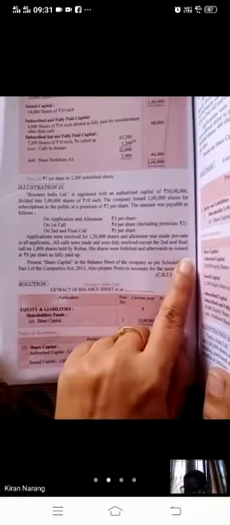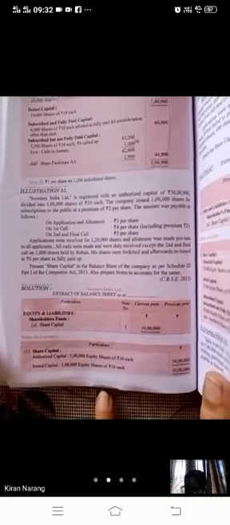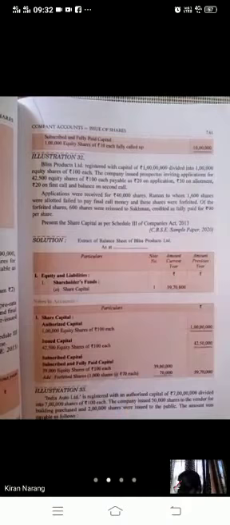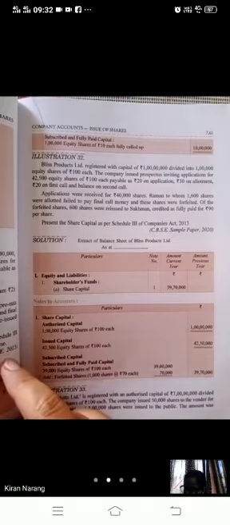But if these shares are reissued fully paid to someone else, no entry we have to show in that. That means till now we have only 1 lakh shares. Whether they are forfeited and reissued, it is not shown in the balance sheet. We will just write 1 lakh equity shares of rupees 10 each and 10 lakh will be the value of share capital. We will not mention here the forfeiture and reissue. The forfeiture and reissue is always mentioned where? In the journal entry, not in the balance sheet. This was the question in the 2015 board exam.